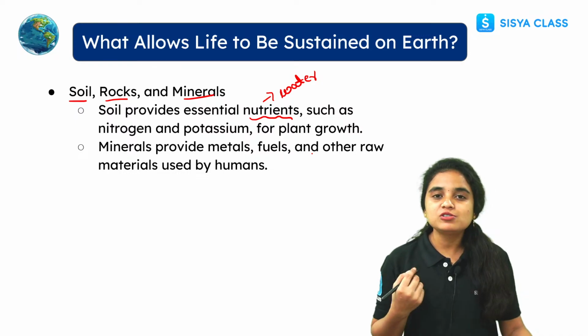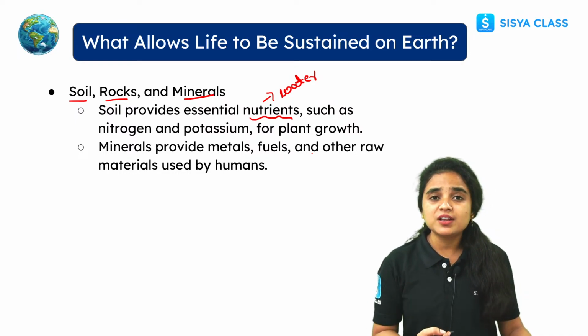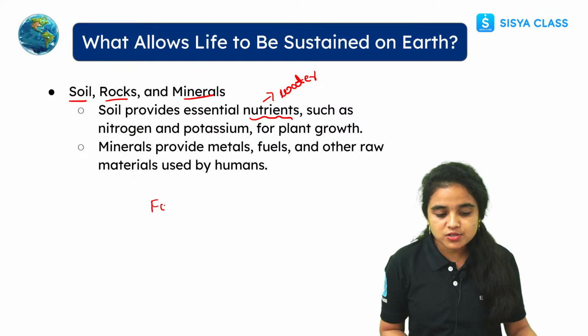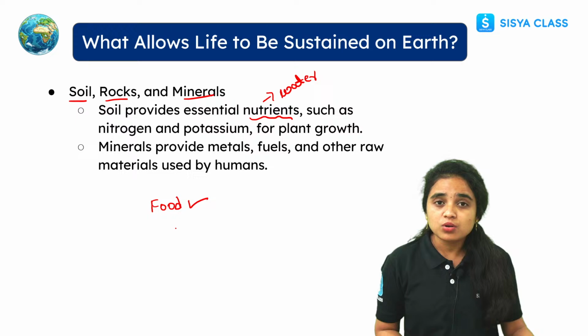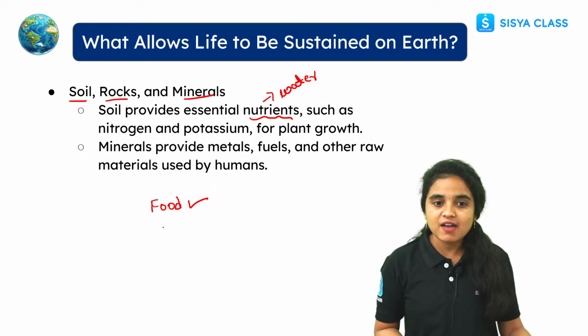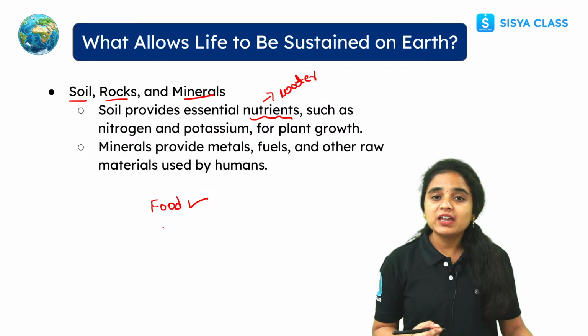See, our body also needs nutrients. How do we get nutrients to our body? We get nutrients in the form of food, right? Food contains a lot of nutrients for our growth, right? For our growth, for our survival, for everything we need nutrients.